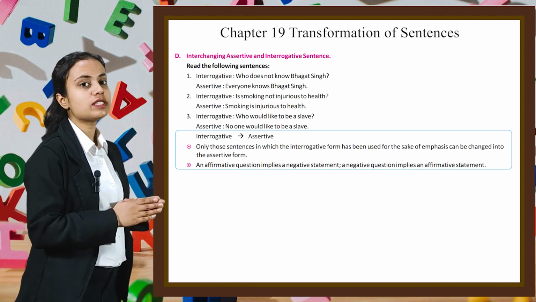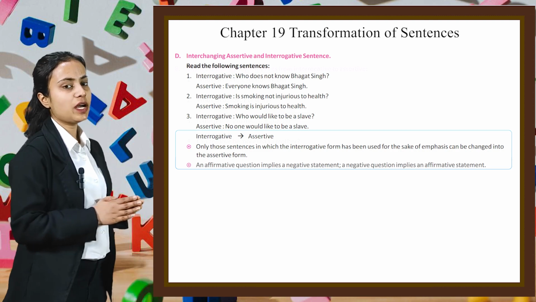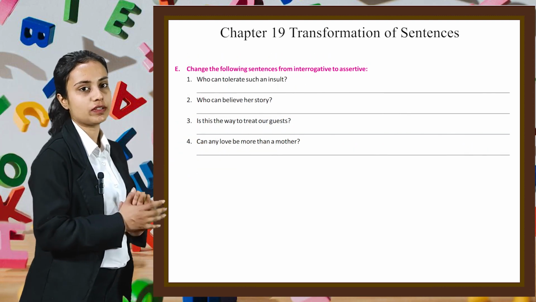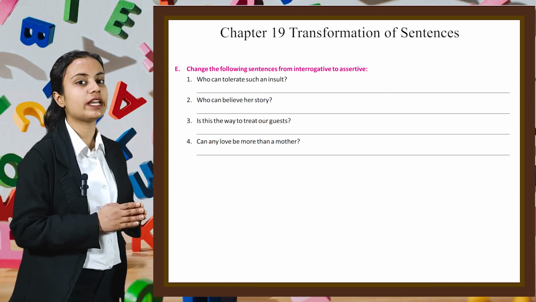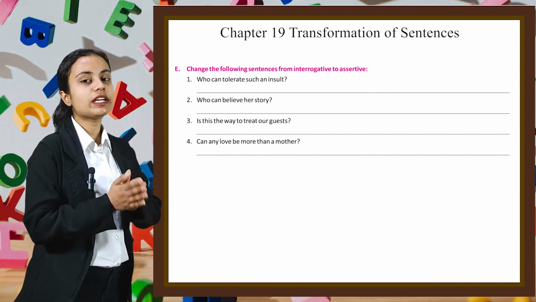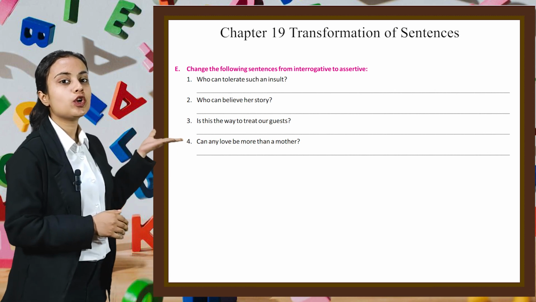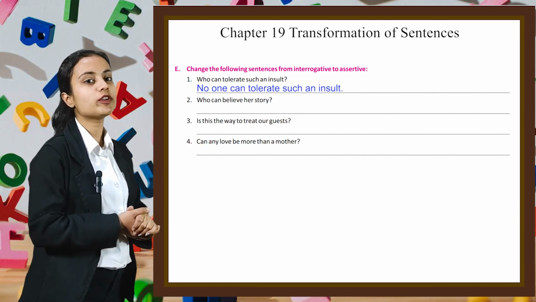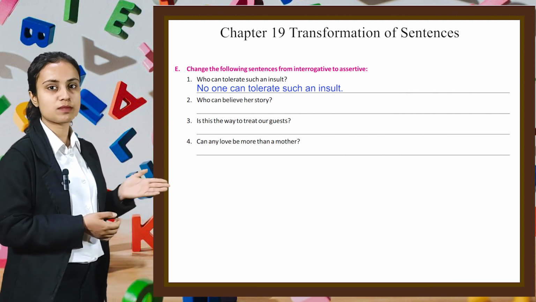Now using these concepts, let's do some questions. Here we have to change the following sentences from interrogative to assertive. The first one is who can tolerate such an insult? We can rewrite this sentence as no one can tolerate such an insult. In this way you have to do rest of the parts of this exercise by yourself.